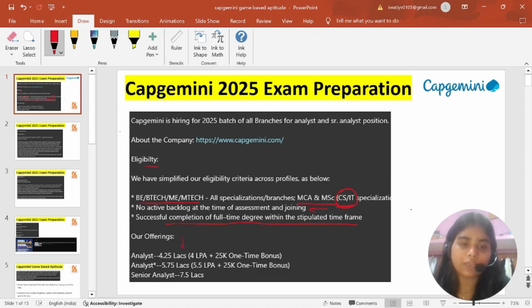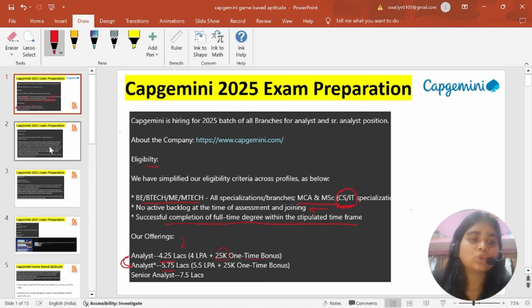They are offering two types of analyst job, in which they will be giving 4.25 LPA and 5.75 LPA, where 25k would be a one-time bonus given to you. Secondly, they are appointing senior analysts, and they would be giving 7.5 lakhs.